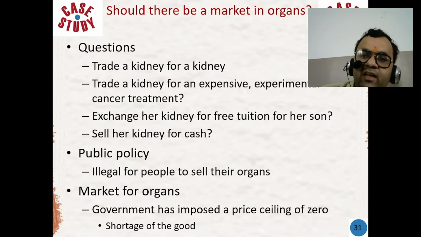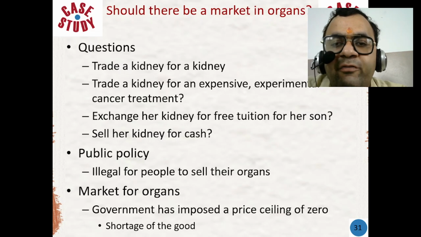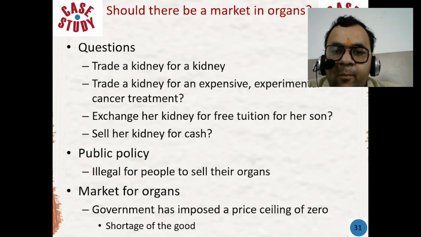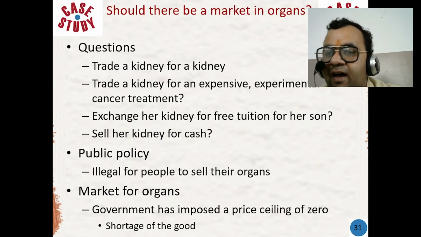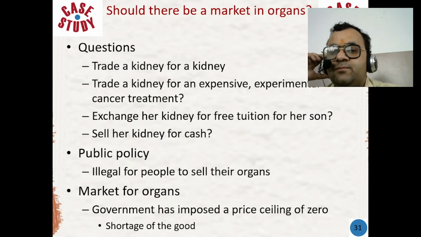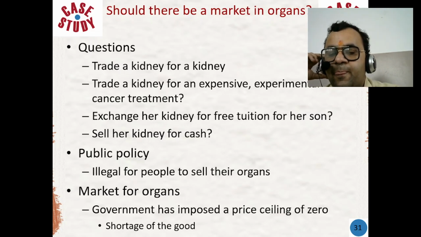In a market for kidneys, John or his insurance company could offer to pay Sarah a certain amount of money, say $50,000. This payment would compensate Sarah for her expenses and lost wages and would also recognize the value of her organ.